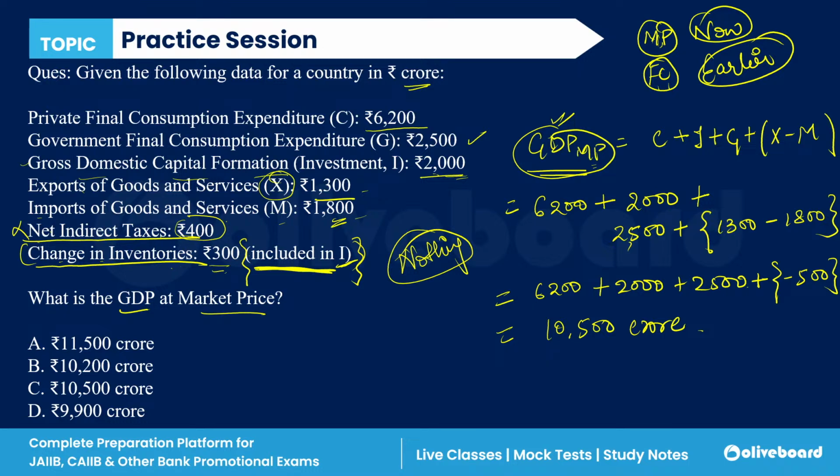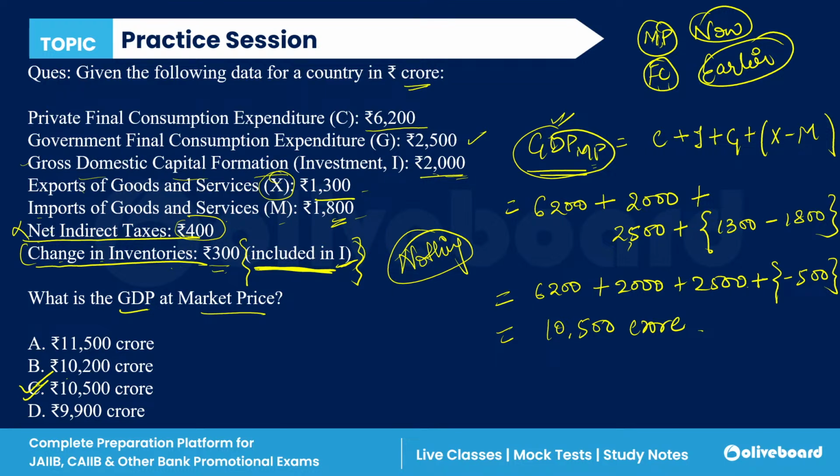But because it is already included in the investment, we have to do nothing here. So the final answer is C, 10,500 crore, not B. If it were not included in I, then we would have to subtract 300 crore, and the final answer would be 10,200 crore.